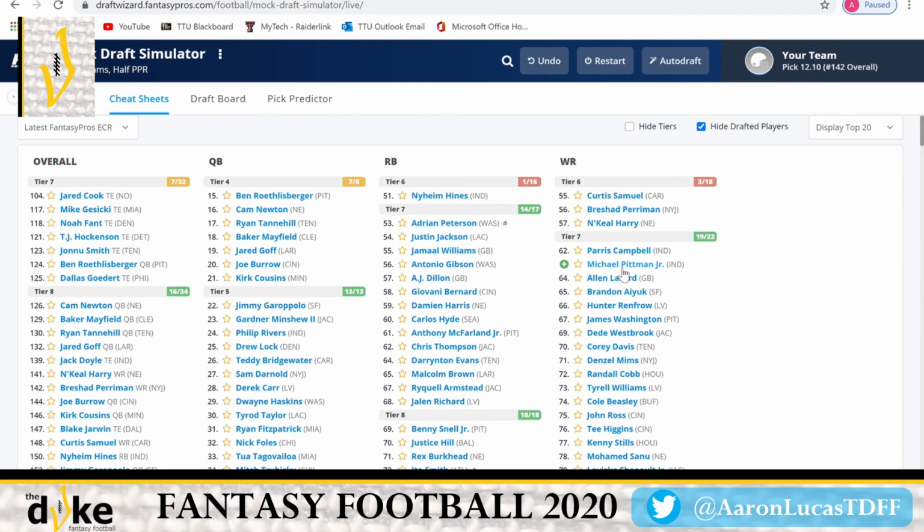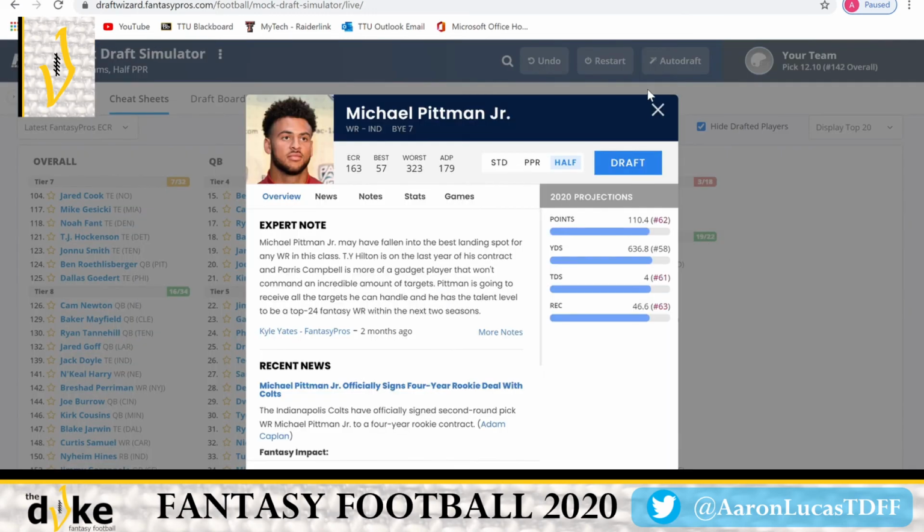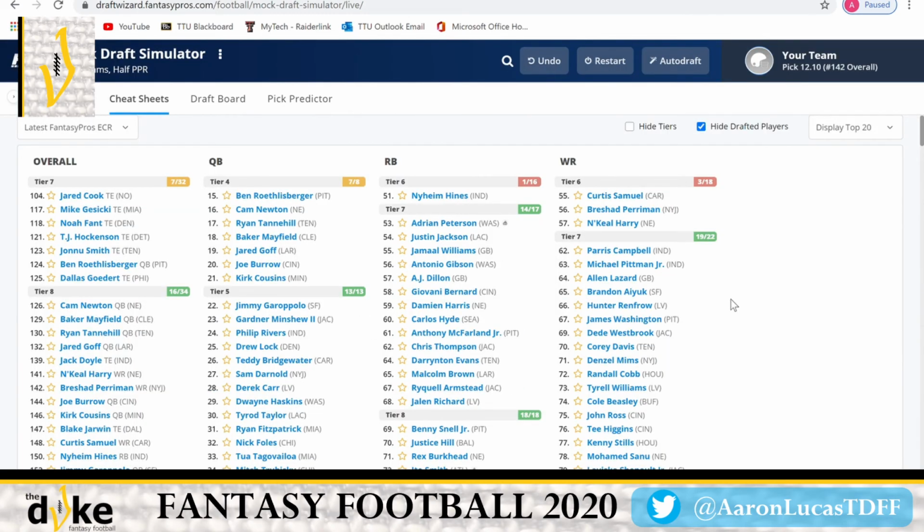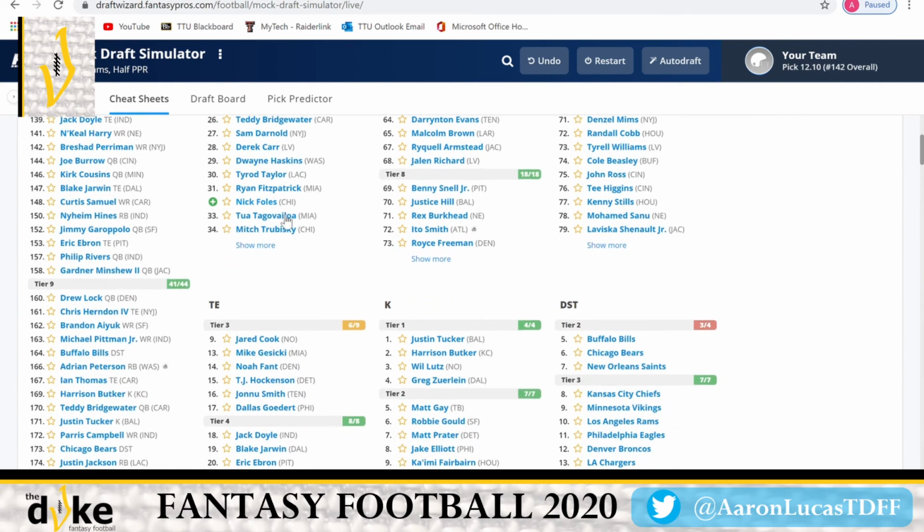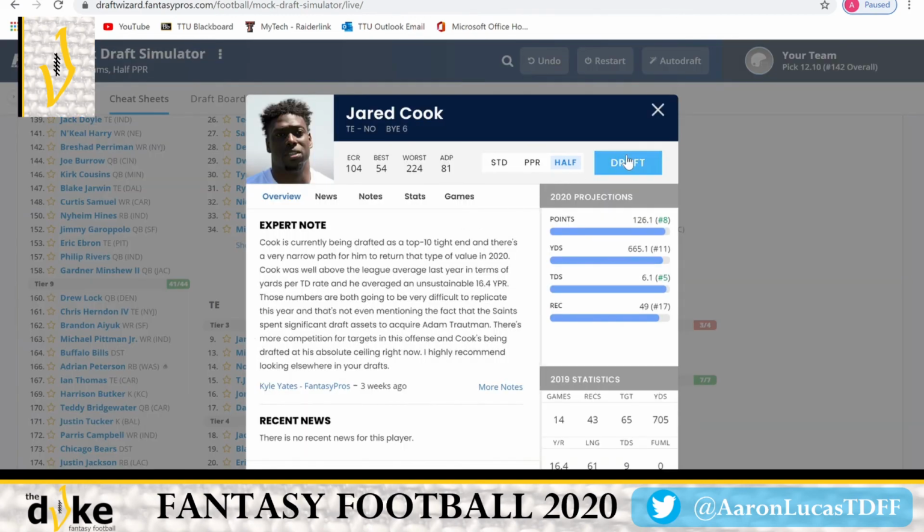Wide receiver is the easiest position to pick up on the waiver wire, so there's no reason really for us to just keep drafting all these receivers, because we already know from past experience that there's going to be someone that wasn't drafted that's going to show up this year and you can pick them up on the waiver. So you're really just taking a gamble. So if there's other players here that we think we could get, like a Jared Cook, we're going to take that tight end. All right.